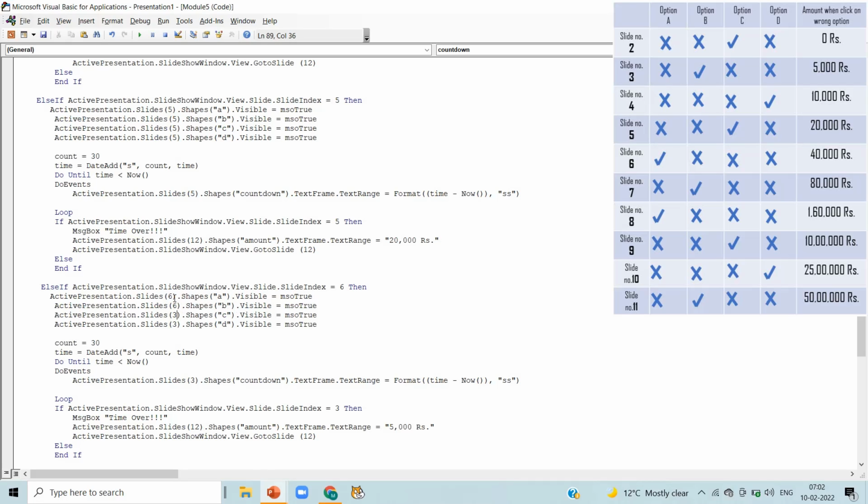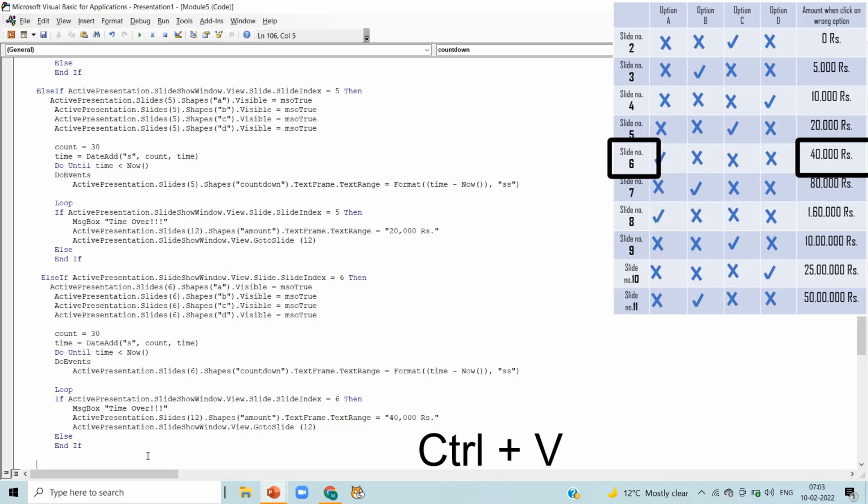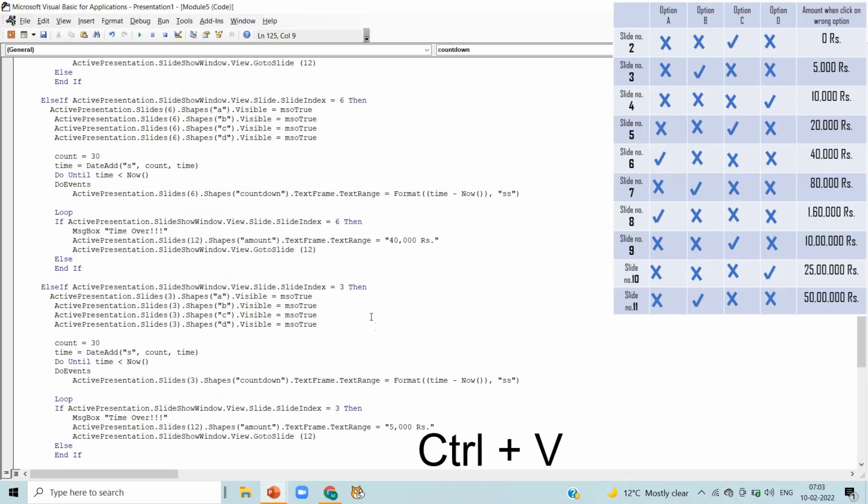So delete the slide number which is written previously and write 6 here in every slide, and the amount when we click on wrong option or time is over is 40,000 here. Again press Ctrl plus V,